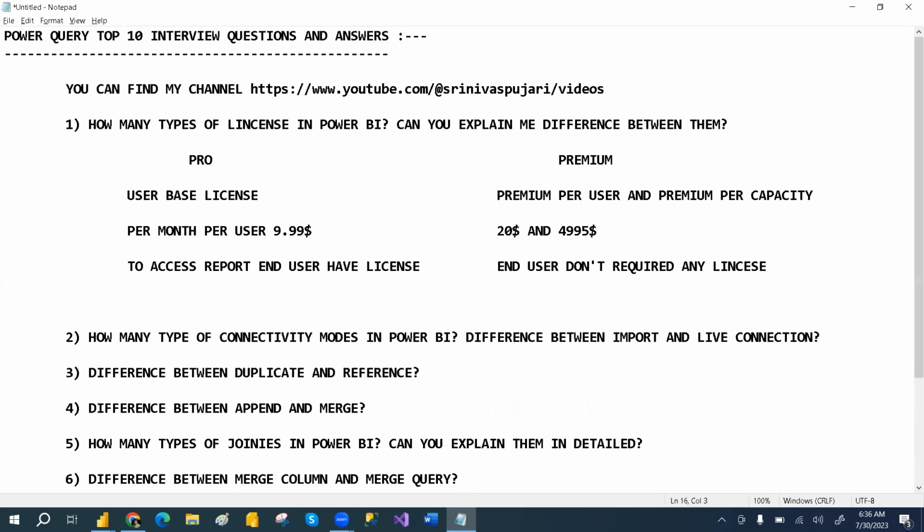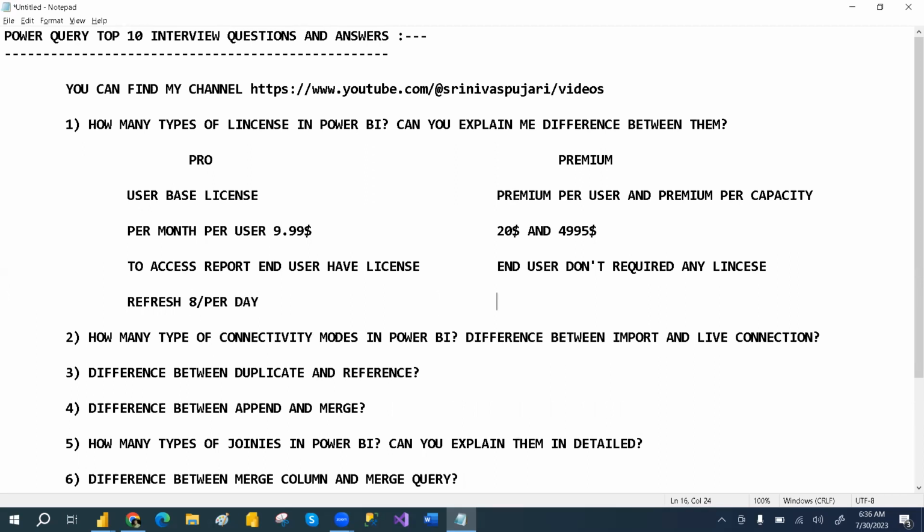And also the refresh rate. If you go with the refresh rate, we can refresh a maximum of 8 times per day.